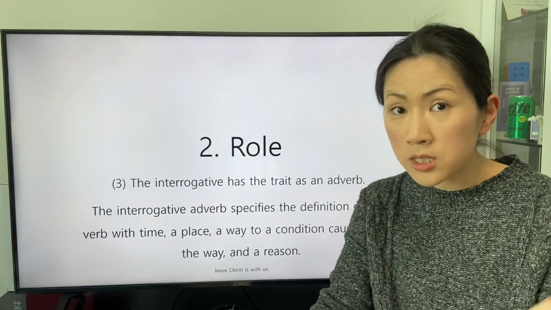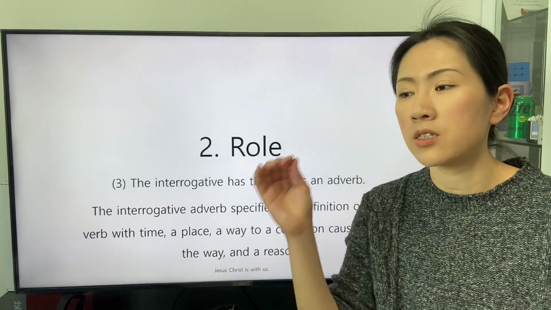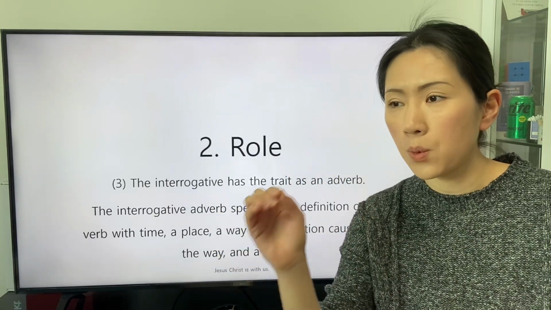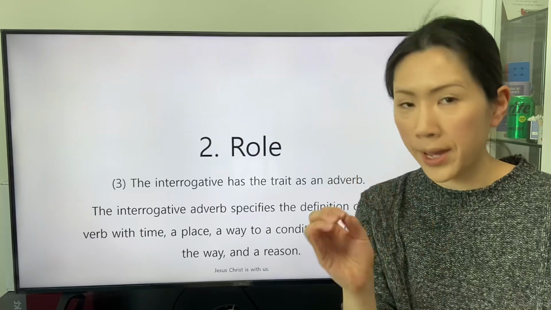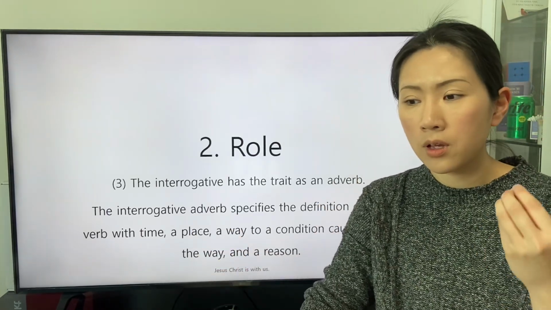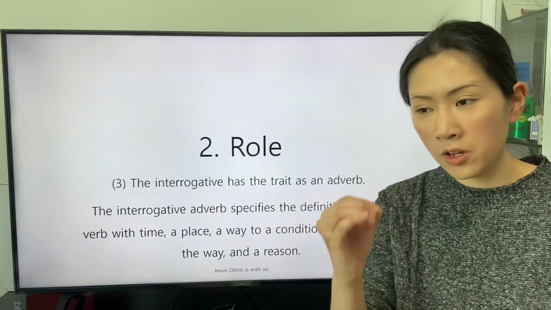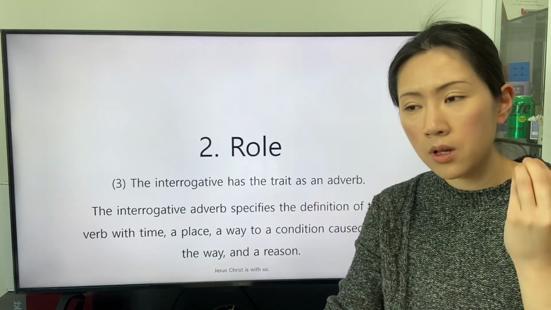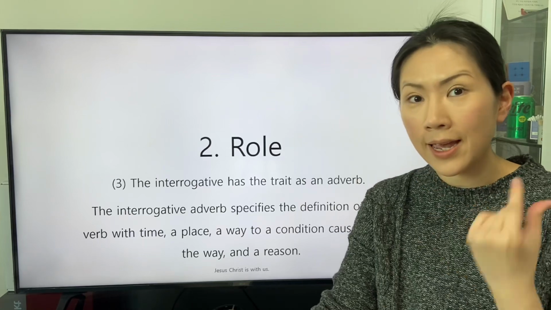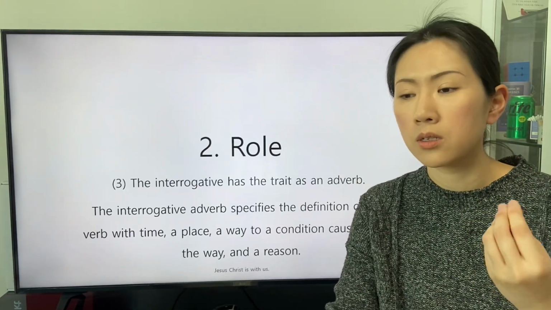As a result, the subject actualizes the definition of the verb with the way. The interrogative adverb why specifies the definition of the verb that the subject actualizes with a reason.